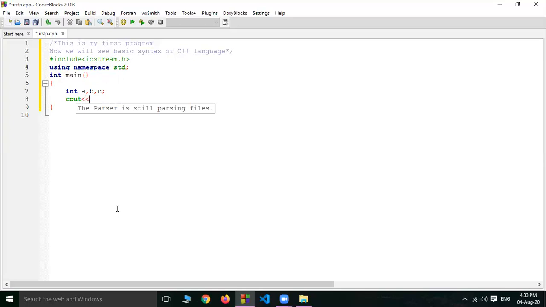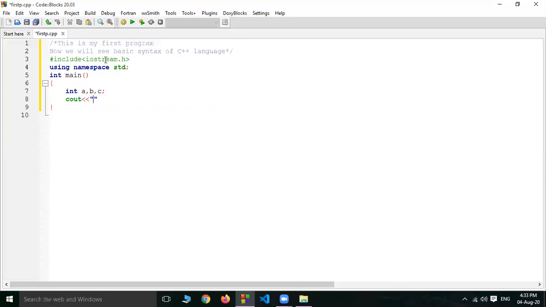This is the operator. And in double inverted commas, you can write anything you want to display on the screen, right? Before the double inverted commas, you have to use this operator. Before this, you have to write cout. And this cout is available in the std namespace in the iostream header file.